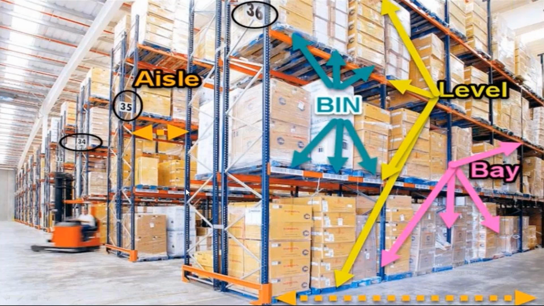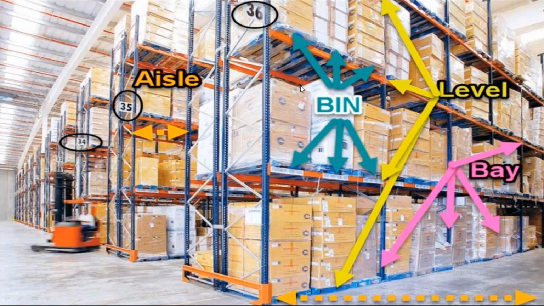We generally identify the aisle of the rack. All this information we identify in the system. And also you can see multiple levels. This is ground level and this is level 1, level 2, level 3, multiple levels available. And finally we have bin numbers. You can see something called a bin. Bin is nothing but, you can see barcodes here. These are the barcodes. There can be barcodes or there can be just numbers.